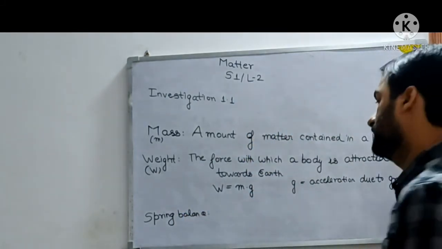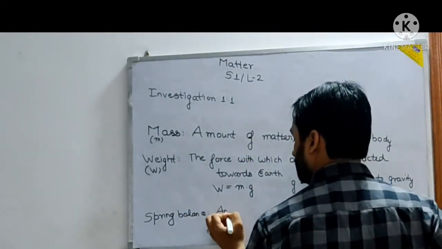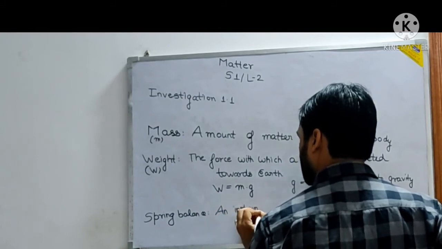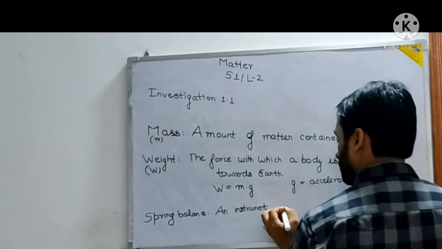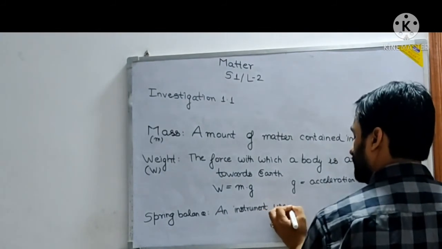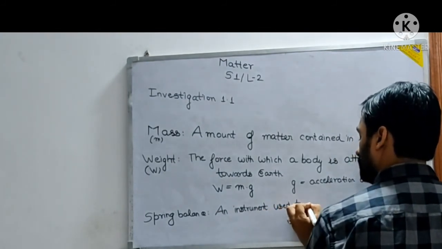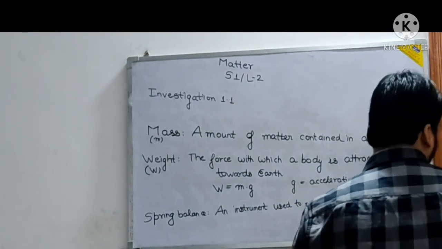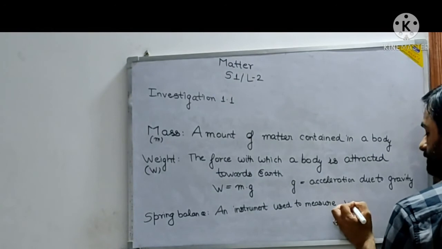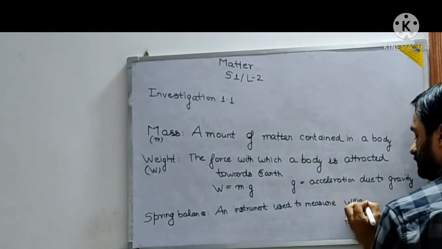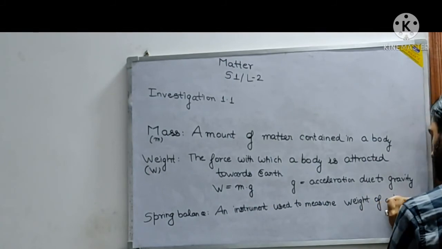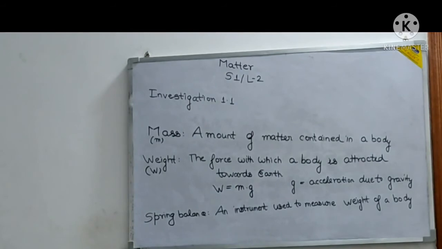What is a spring balance? An instrument used to measure the weight of a body. So these are the things you will write.